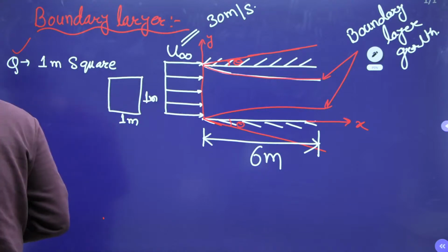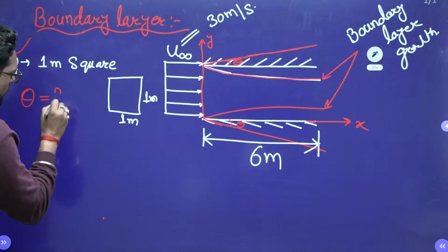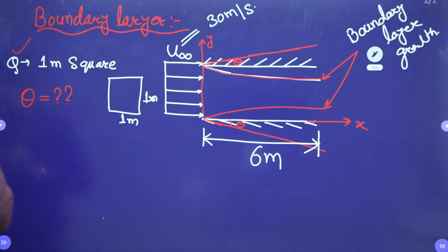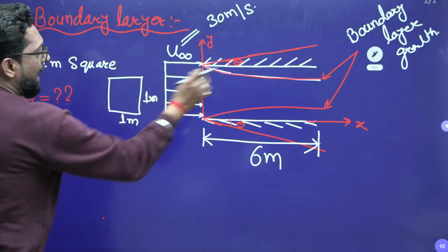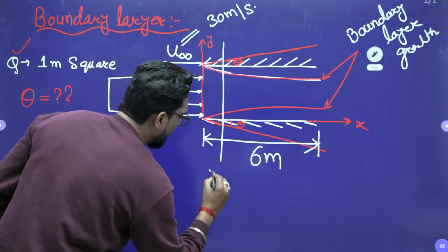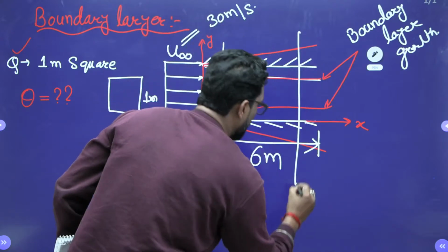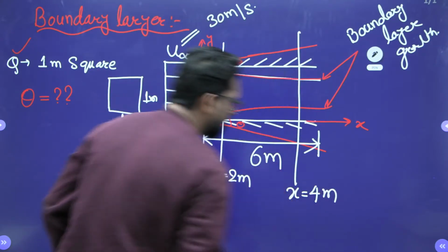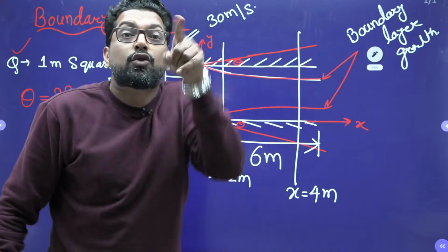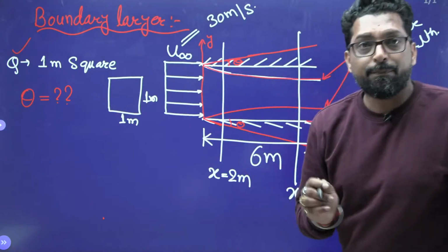At what theta should the wall be slanted between x equal to 2 meters and x equal to 4 meters, to keep the velocity constant? Please solve. How to solve?